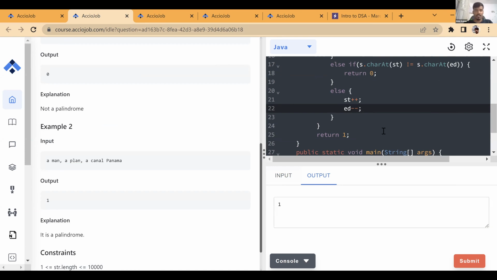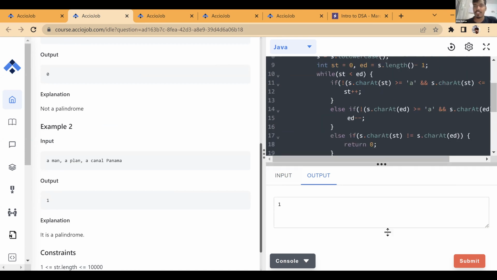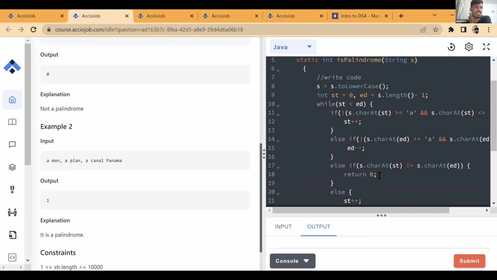Okay, we get 1. Now let me explain what I did over here. It has told us to check for the same logic that we did earlier. We'll have one pointer at the start, one pointer at the end, and we'll compare both of them.